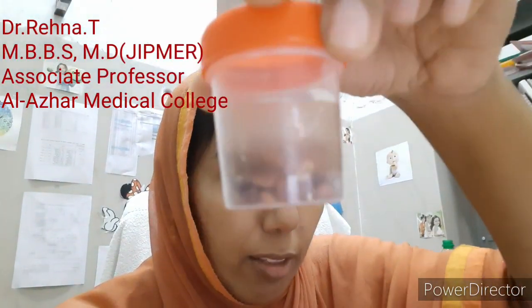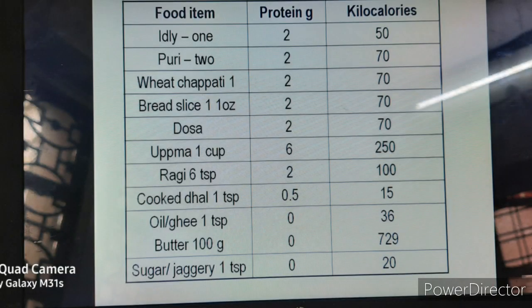Then this is red gram or tur dal. This is our yellow dal. We have our jaggery. We have our rice. This is our polished rice. Then we also discussed cow's milk, breast milk, etc.